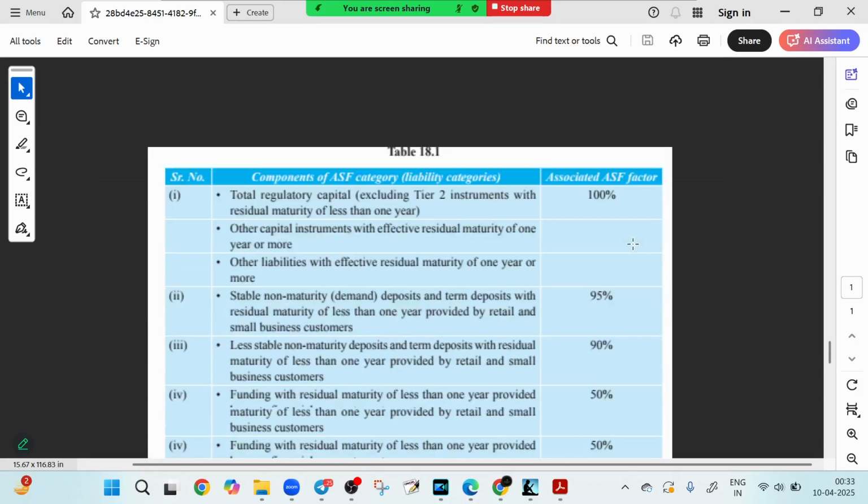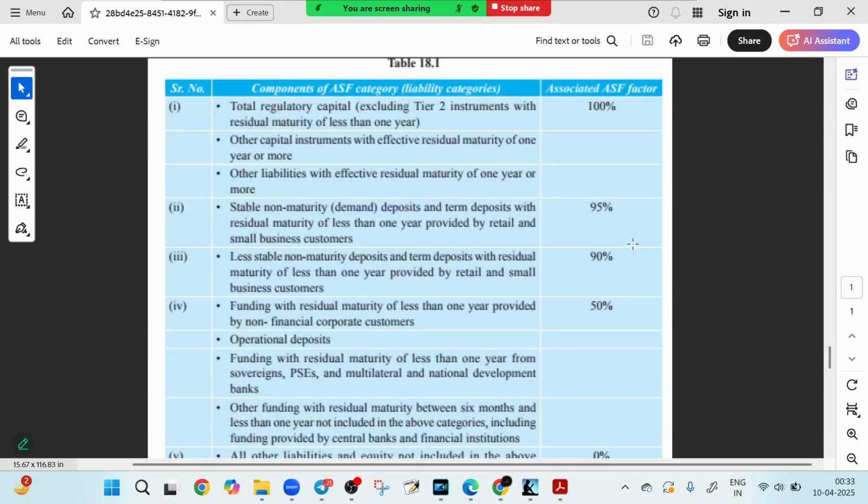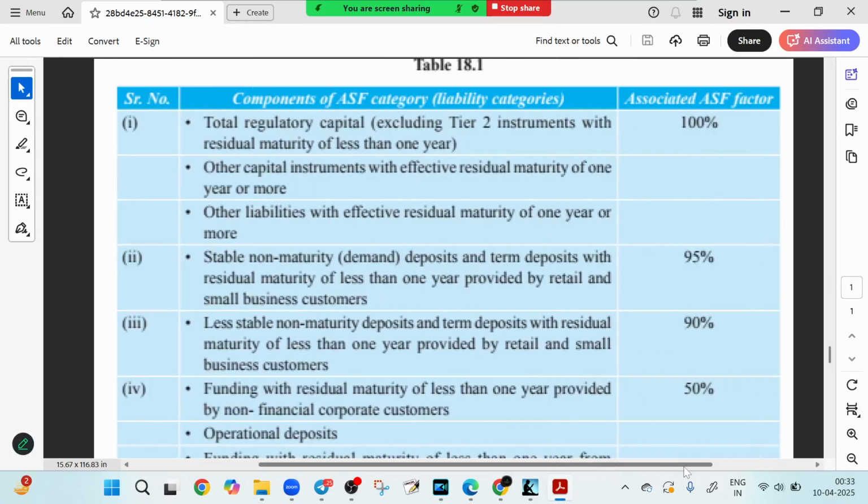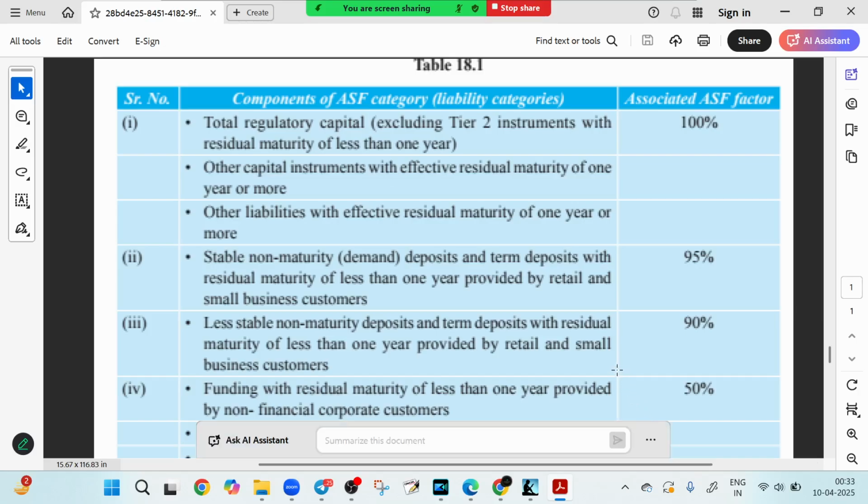Now friends, let's look at this particular table, super important. Let's dive into how this available stable funding, that is ASF, is measured, critical for the NSFR. The table categorizes liabilities based on their stability and assigns a weight, that is the ASF factor, to each, because stable funding is always about the liabilities, right? So which kind of liability should be assigned 100%, and how much ASF should every liability be assigned?